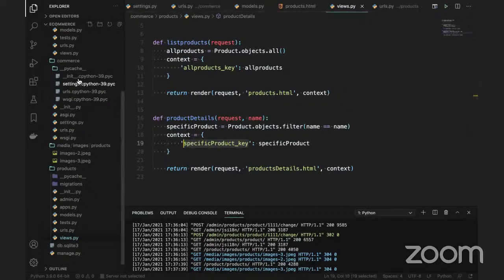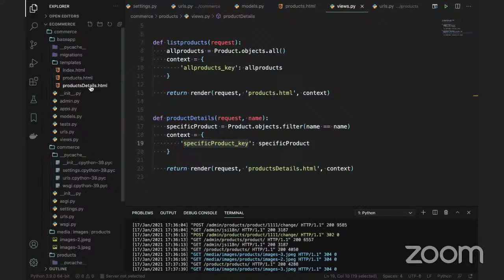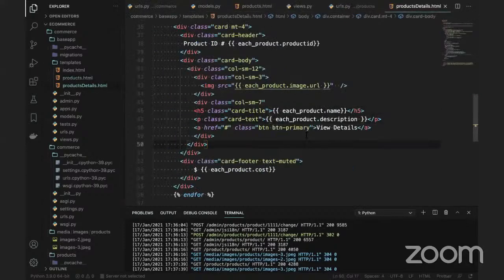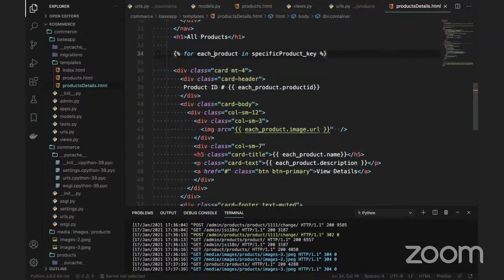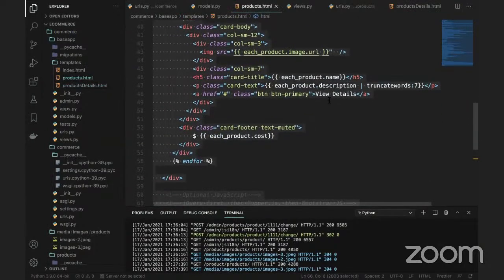Let's go to the product details here. I will use the product details here, with the specific product key, and each product only. Everything is the same now. So let's go and try. We'll try to execute this code, but it won't work because in these products there is a view details, and I need to give the link here.